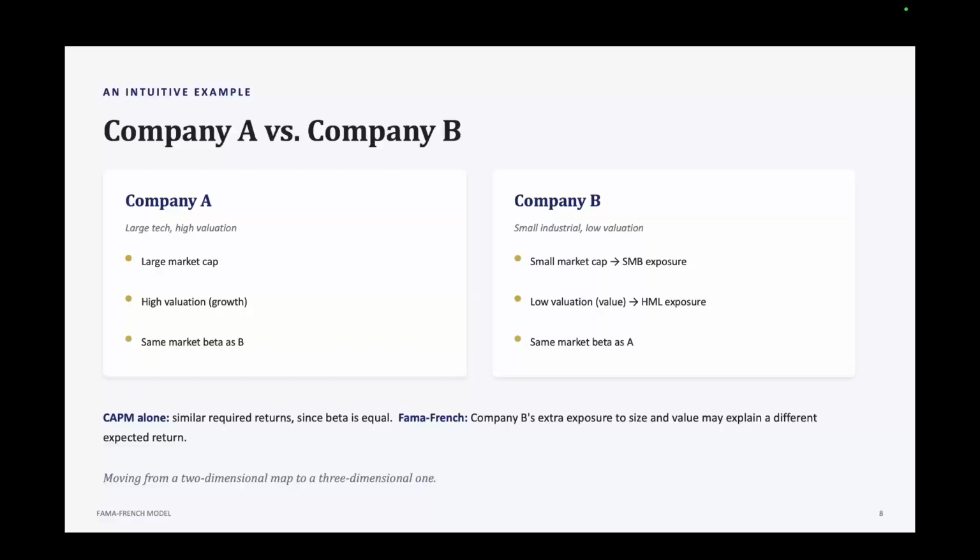But the Fama-French model says, wait, Company B has exposure to the size factor because it is small, and it has exposure to the value factor because it is relatively cheap. Those additional exposures may help explain why its expected return differs from Company A's. So instead of looking at only one dimension of risk, we now have several. It's a little like moving from a two-dimensional map to a three-dimensional one. We're able to explain more of the valuation and stock returns.